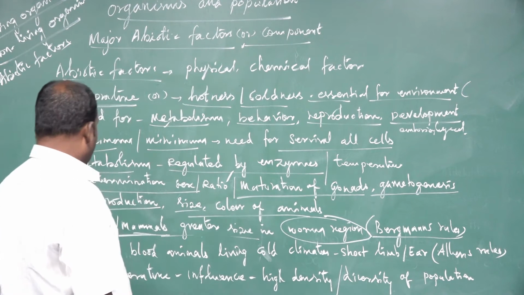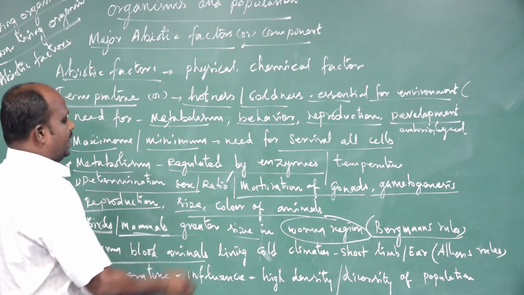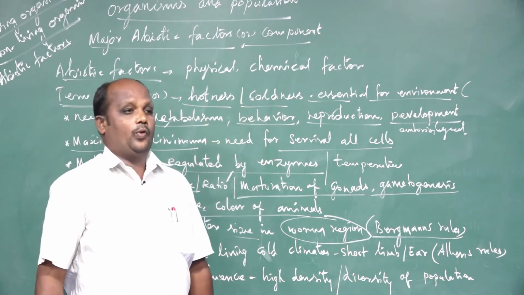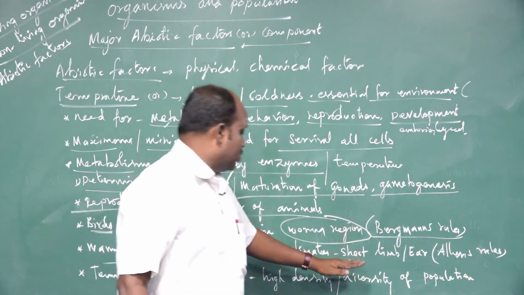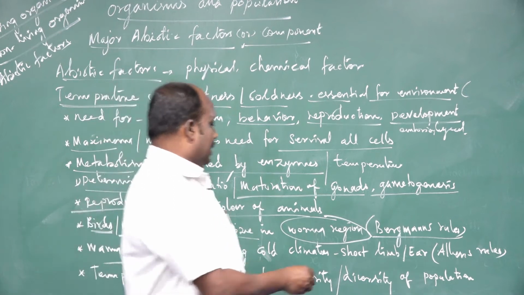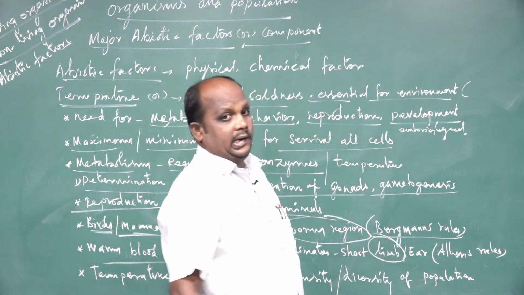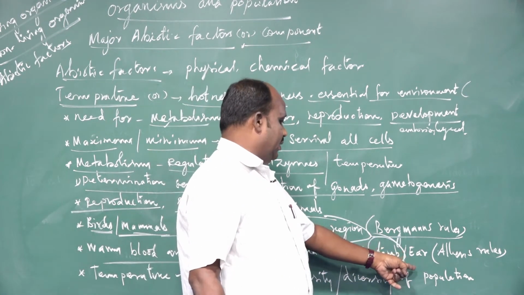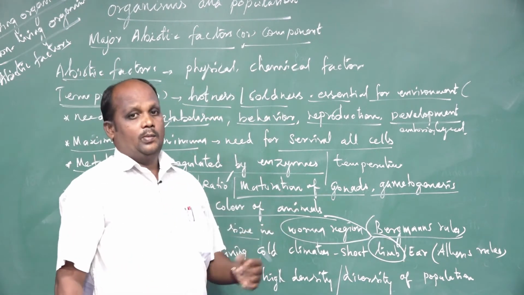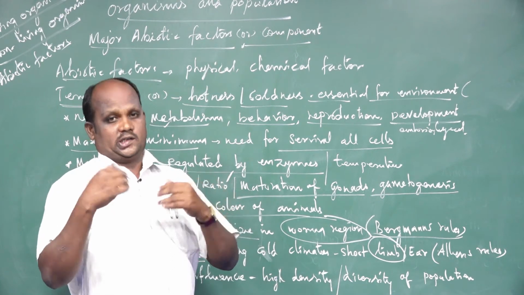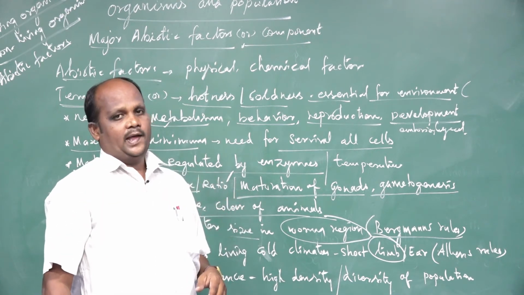Another one is warm blooded animals living in the cold climate. Understand? The animals' limbs, which means legs and hands, are greater in size here compared to polar regions. Polar region means icy, rocky places, for example parts of Antarctica and Australia.